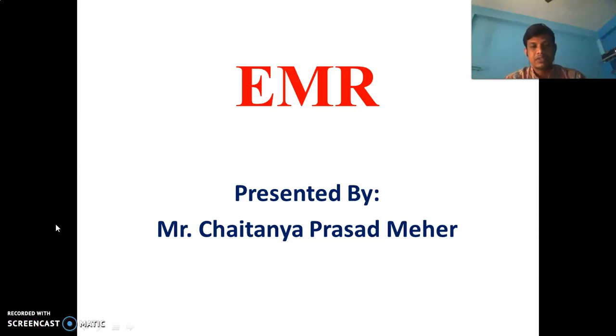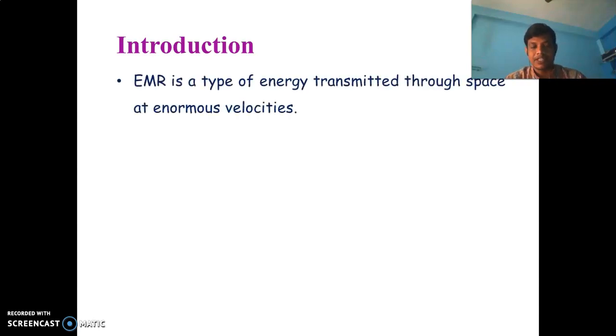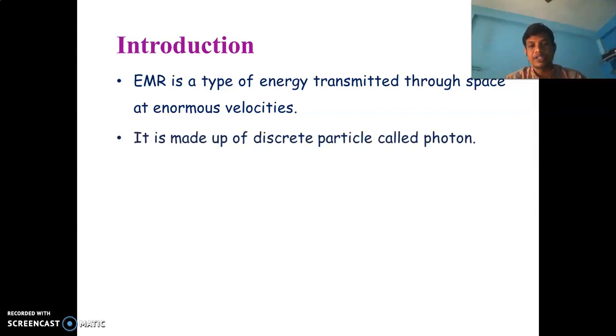Hello friends, today's topic for discussion is electromagnetic radiation or EMR. So come to its introduction. EMR actually is a type of energy that is transmitted through space with an enormous velocity, or a high velocity. This EMR consists of a number of discrete particles, or separate particles, which we call photons.